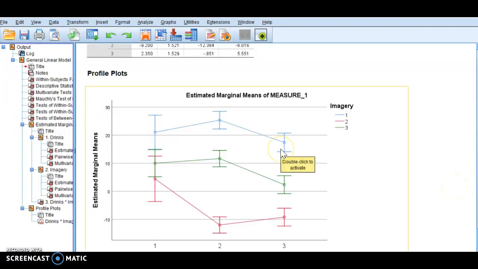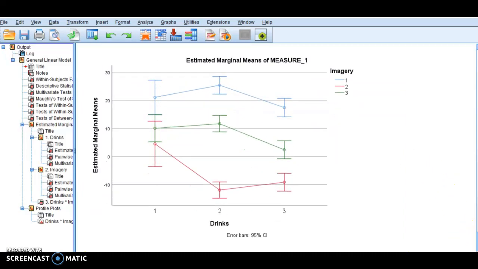So your blue line here represents positive imagery. Your green line represents neutral imagery, and your red line represents negative imagery. Okay, so what this interaction is telling us, these two look very familiar versus this one right here.